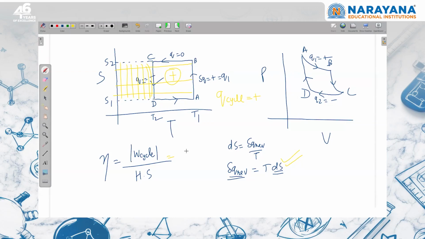Area of this rectangle will be length into width. So we have to take care of the sign, it should be positive. S2 is greater than S1 and T1 is greater than T2. So we can write here T1 minus T2, right? So this is the magnitude of work done in cyclic process. If I write what is heat supplied, this whole thing is heat supplied. That is T1 into entropy change S2 minus S1 will be heat supplied. So this will cancel out. We are able to prove 1 minus T2 upon T1. Sometimes in a question, in order to calculate efficiency, they can draw a temperature versus entropy graph and ask a question based on this.